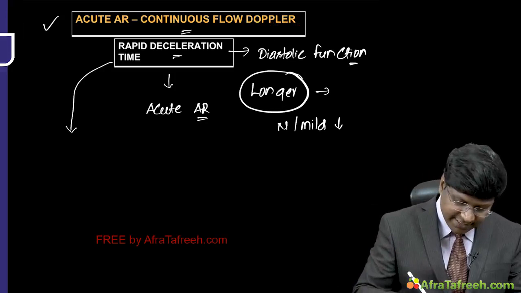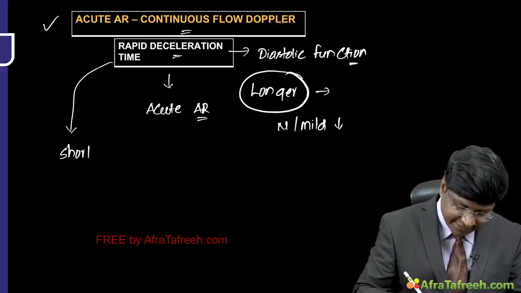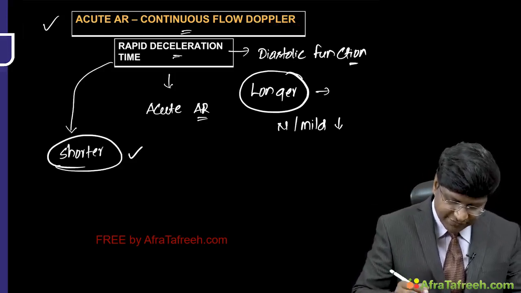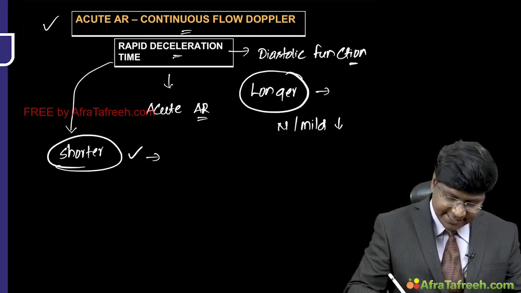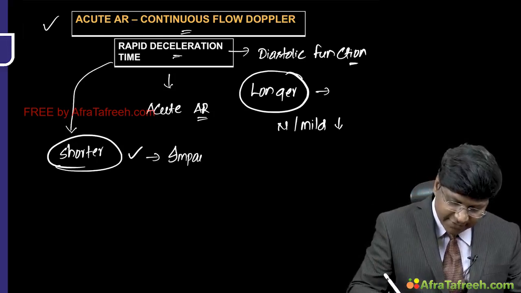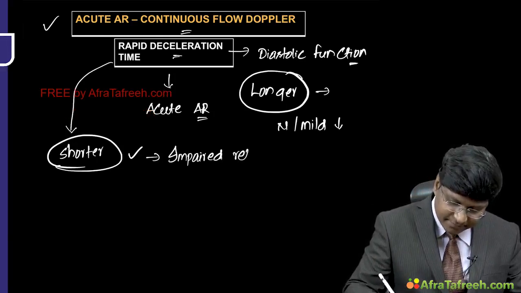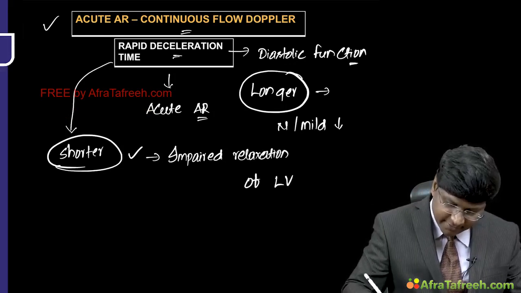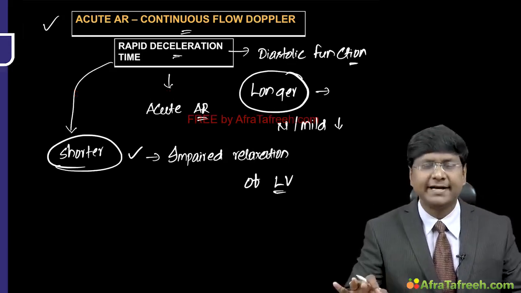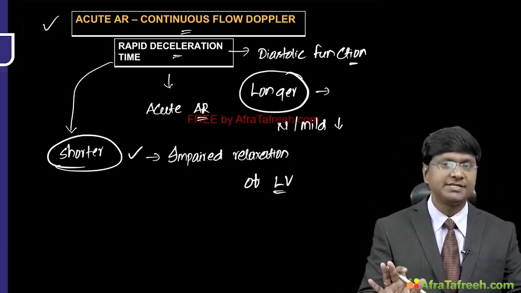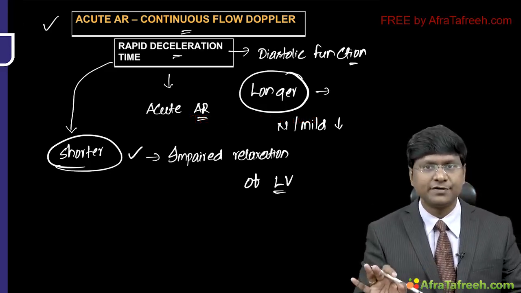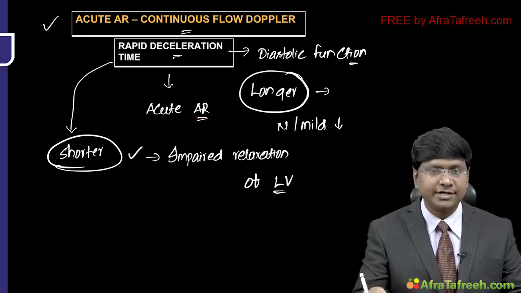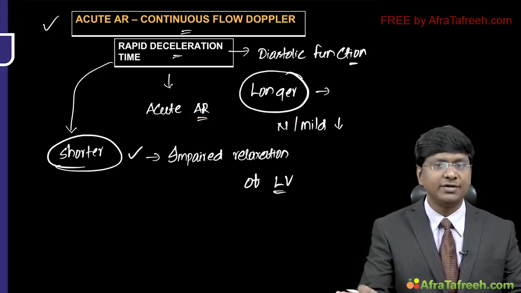But if there is shorter deceleration time, that suggests that there is impaired relaxation of the left ventricle causing severe diastolic dysfunction. That is what your deceleration time is. Okay, so shorter the deceleration time, more severe is your diastolic dysfunction. Longer your deceleration time, normal, or there is mild diastolic dysfunction.